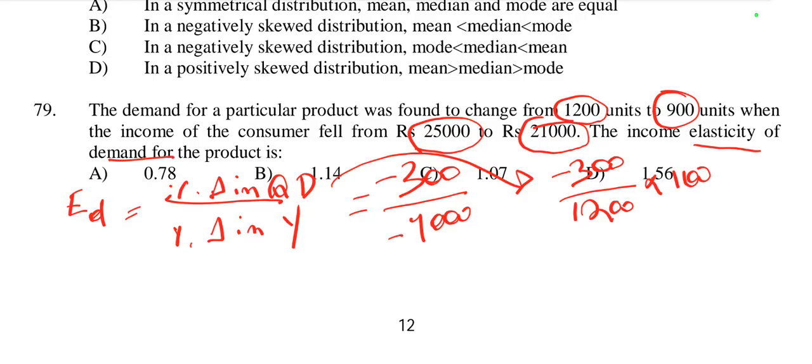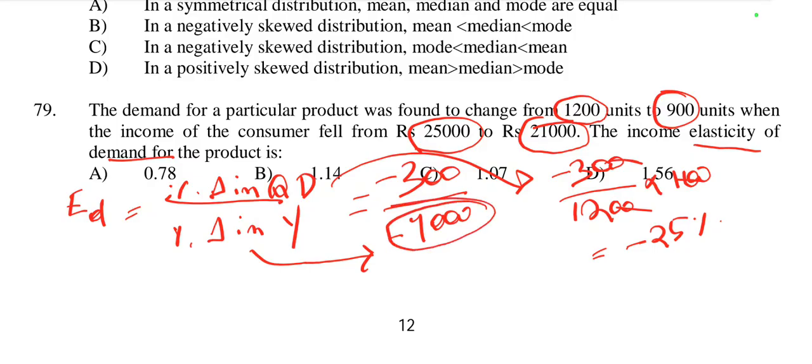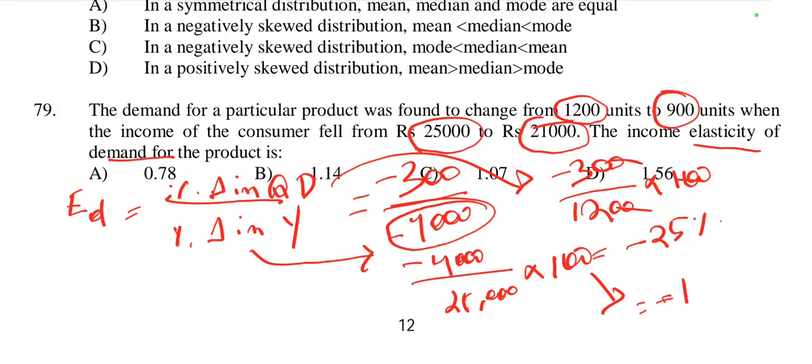Its value is minus 25%. Then percentage change in income is change in income by initial income into 100. So minus 4,000 by 25,000 into 100, which is minus 16%. So minus 25%, then minus 16%.